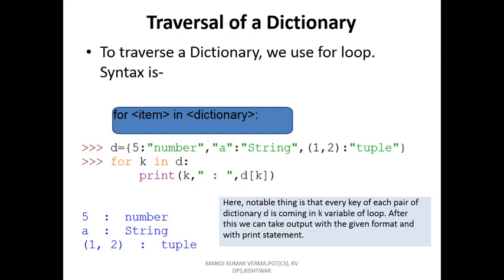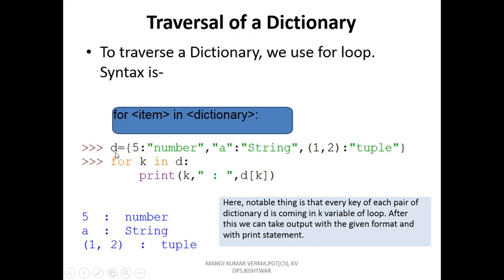For this purpose we can use a for loop. So what is the syntax? For is the keyword, item is a variable name, in is the keyword, and dictionary is the dictionary name, and colon, then body of the loop.